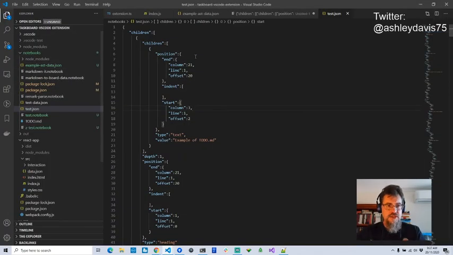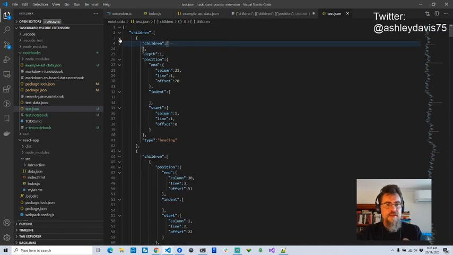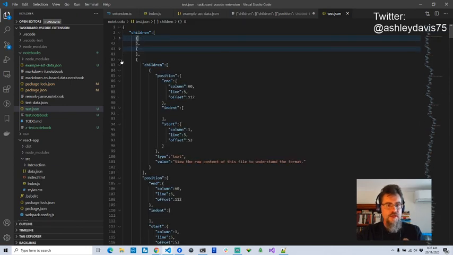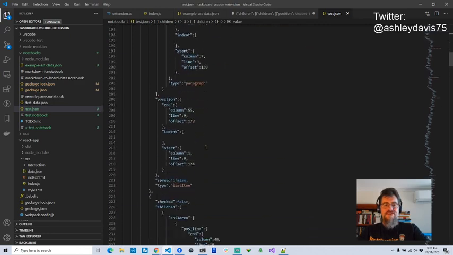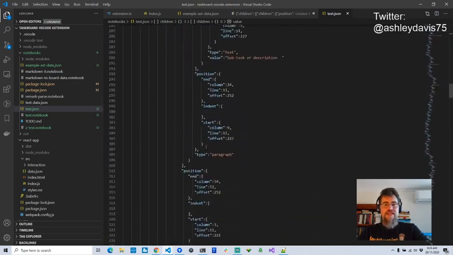Save that as test.json. So now I've saved it as a JSON file, I can collapse stuff. What I'm looking for here is the third child. You can see that I've got this whole data structure, and all I did was rewrite blah. So essentially what I've done here is I could change the name of a lane, I could change the name of a card, or edit other things, and all I'm doing is going back into the abstract syntax tree and rewriting only the thing that I need to change. And I'm not risking losing any of this other data here that may not fit the Kanban board format.